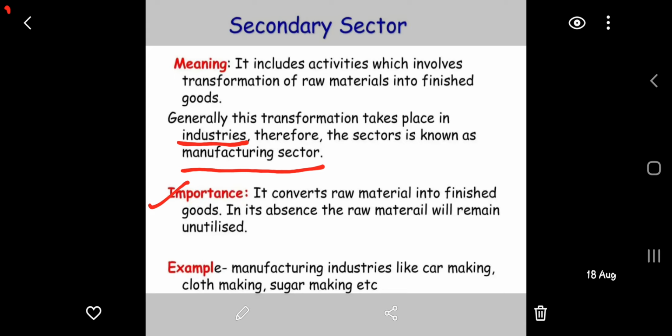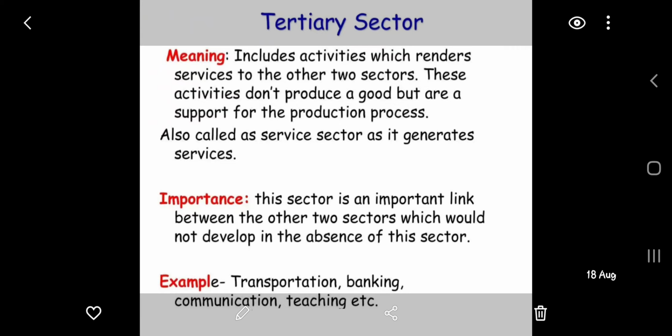So examples of manufacturing include car making, cloth making, sugar making, and you can say the earth we are using to make brick, and that brick we are using to make a house. Okay, we have finished the primary sector and secondary sector. I would say that all these sectors, primary, secondary and tertiary, are interdependent on one another. Before that, we will discuss the tertiary sector.